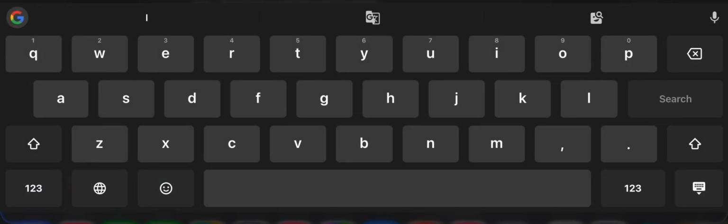Today, I'm going to be guiding you through how to get custom keyboards on your iOS device.